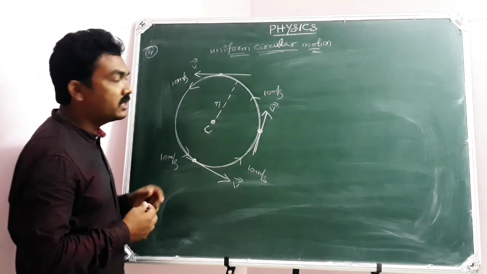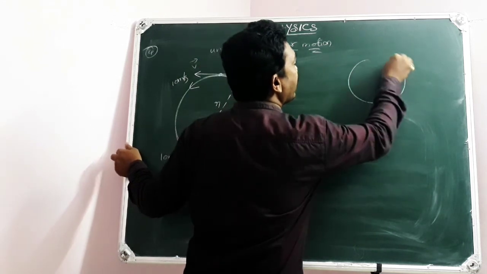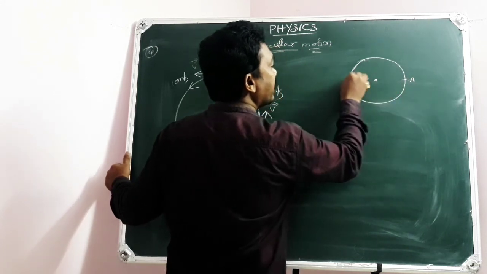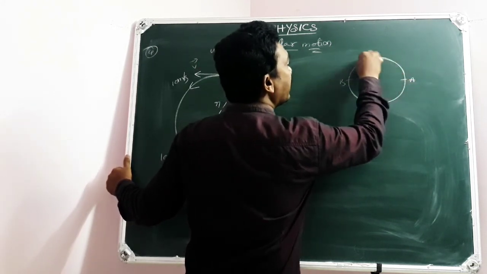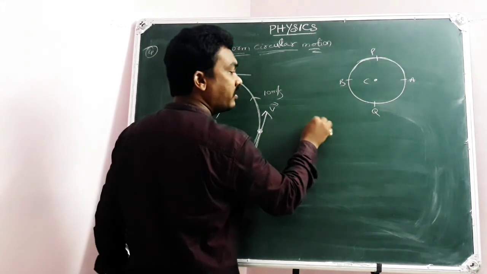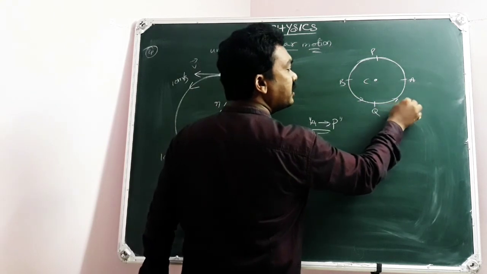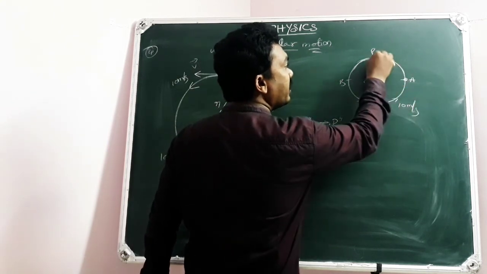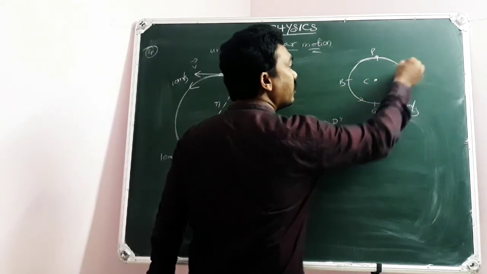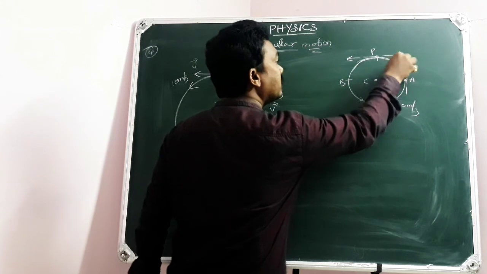So how do we calculate this acceleration of the particle? Coming to the point. Here is the circular track. Listen carefully. Here is the center. Let me take this point as A and this point as B, and this point is P and this point is Q. For example, your particle, which is moving at a speed of 10 meters per second, has travelled from A to P. At A, this is the direction of motion. Are you following? At P, this is the direction of motion because the particle is moving like this.